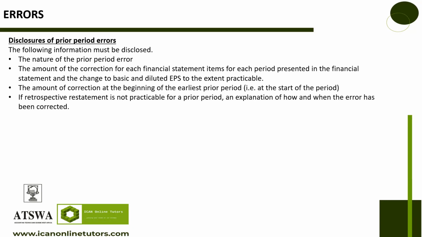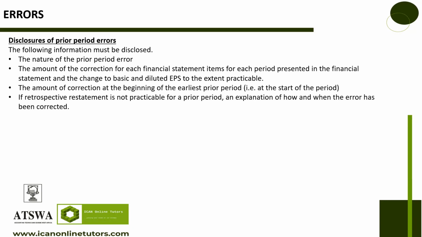The amount of the correction for each financial statement item. Oh, inventory. We corrected 20,000 naira there, you put it there. Receivables, you corrected this part, you put it there. For each item, for each period, you write it out. All this will be done in the what? In the notes to the account. That's where we do our disclosures.